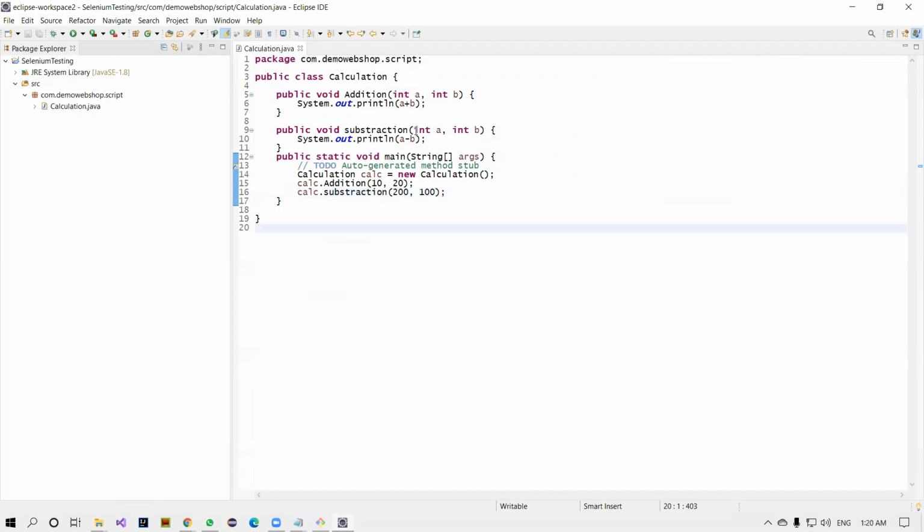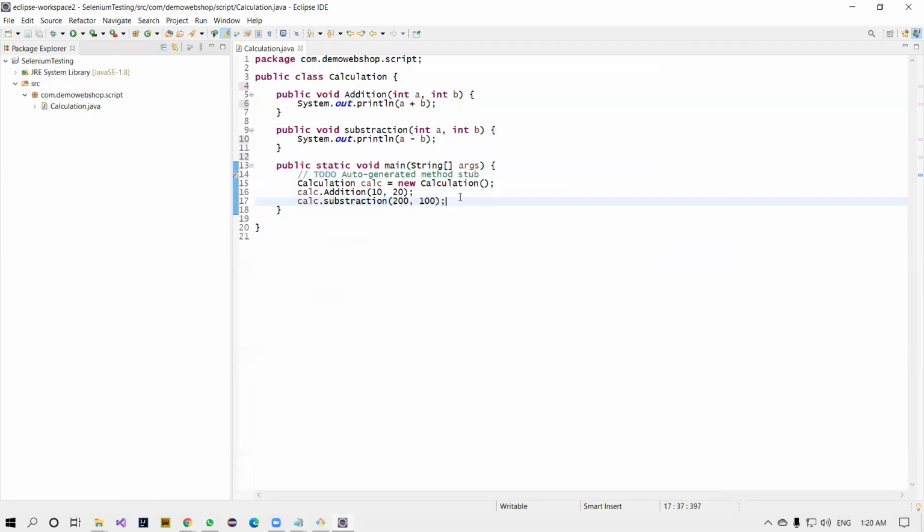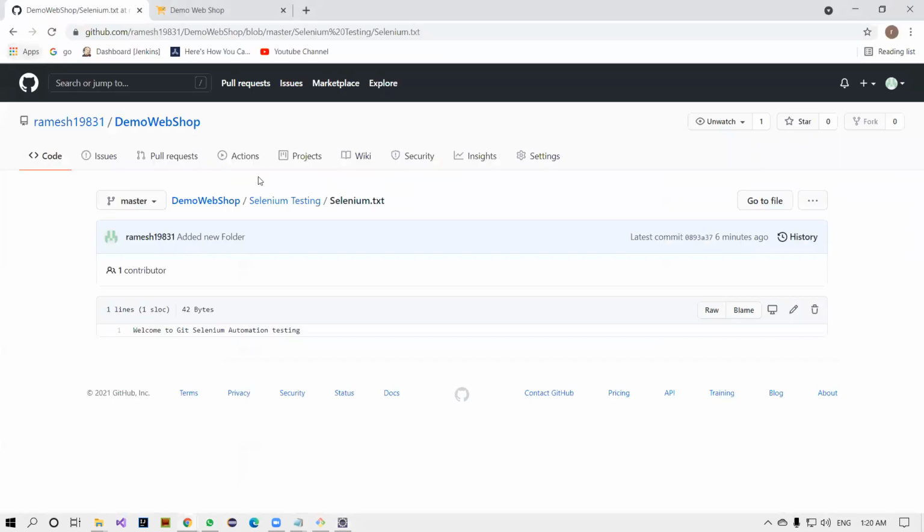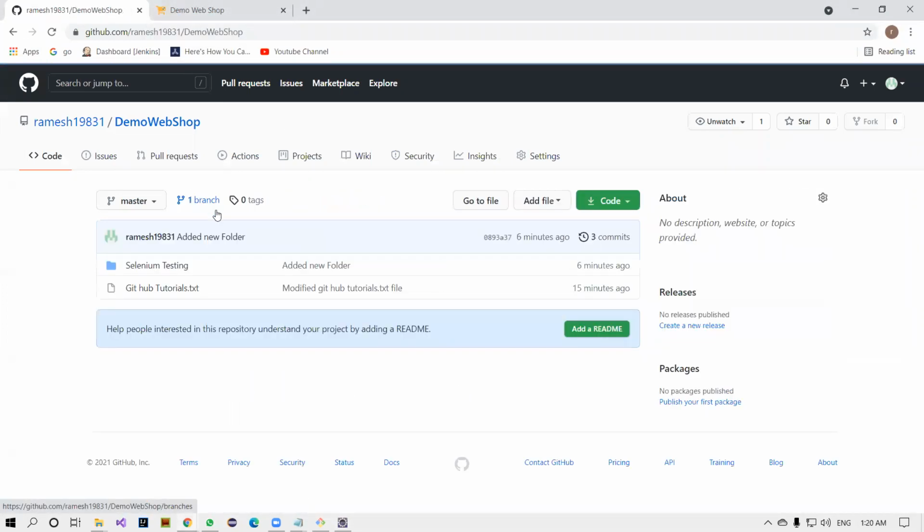Right. So this piece of code, this project, I want to push to the remote repository. How to do that? Very simple. First of all, I want to remove all these documents in this repository only. I want to create it fresh.